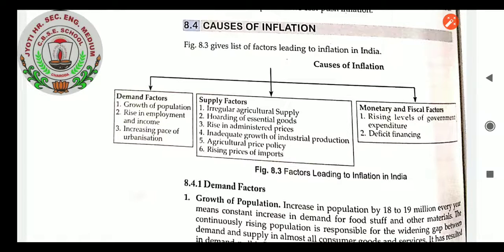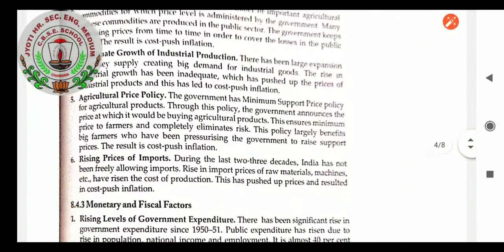Supply factors, students, the causes of inflation: irregular agricultural supply, hoarding of essential goods, rise in administered prices, inadequate growth of industrial production, agricultural price policy, rising prices of imports. These are the supply factors. Let us deal with them briefly. What are the supply factors?